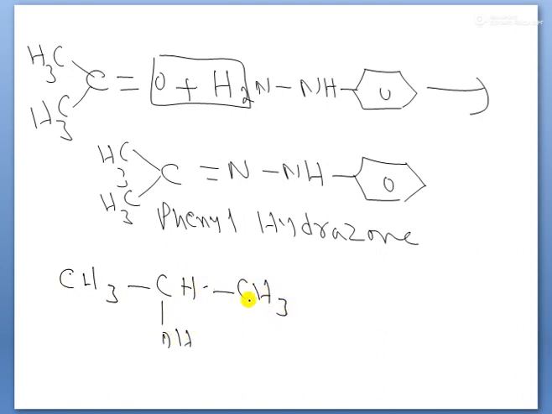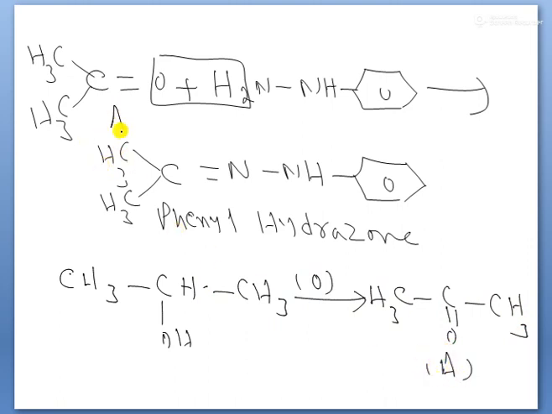This is 2-propanol, a secondary alcohol. Secondary alcohol undergoes oxidation. What happens, children? It forms the ketone CH3COCH3. Suppose this compound is A. Now this compound A reacts with phenylhydrazine to give phenylhydrazone, children.